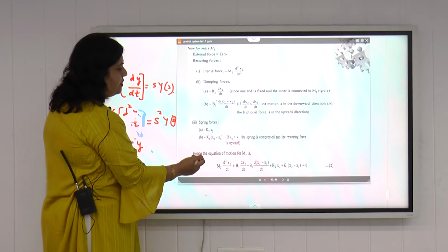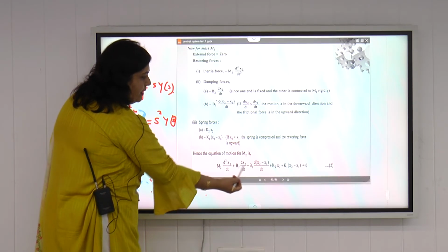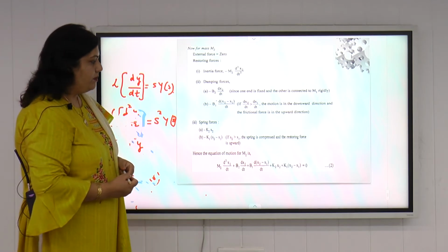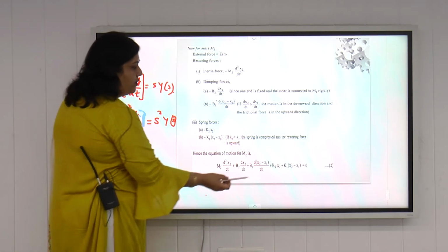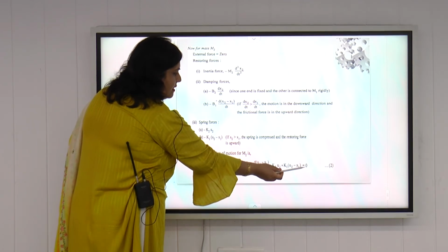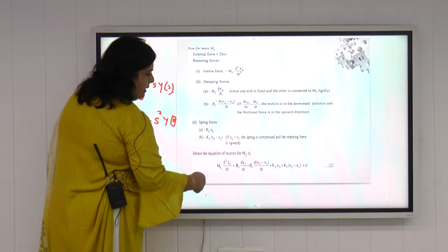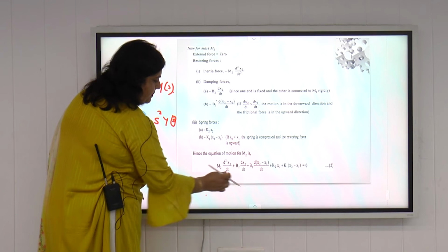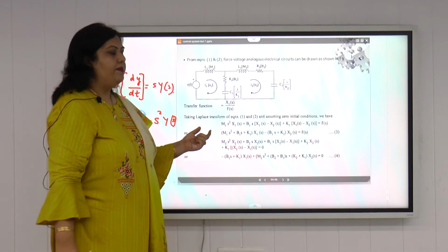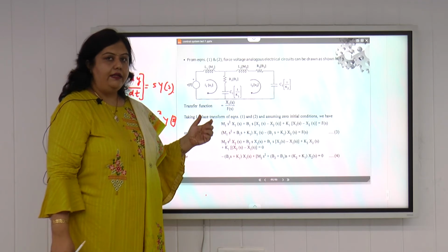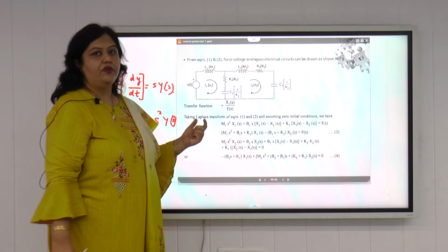Similarly, we will write the equation for mass m2. This will be written as shown in equation number 2. This equation is for mass m2. No direct force is applied on mass m2, so it is considered equal to 0 here, and these all are opposing forces. For masses m1 and m2, if we take the Laplace transform of both the equations, we can find the transfer function of that system.